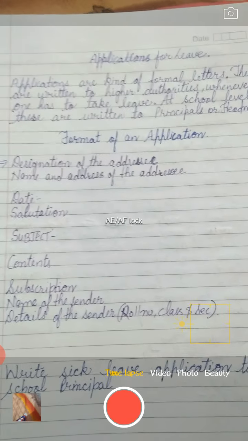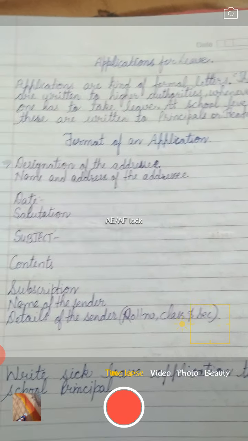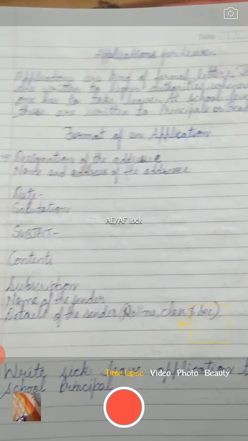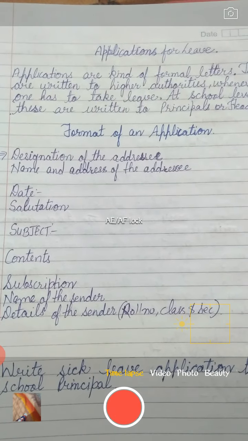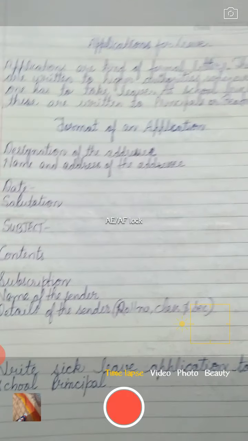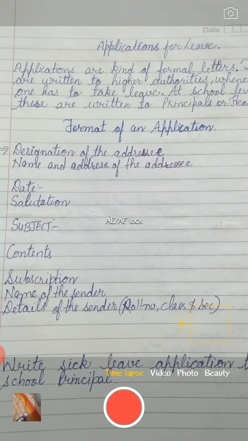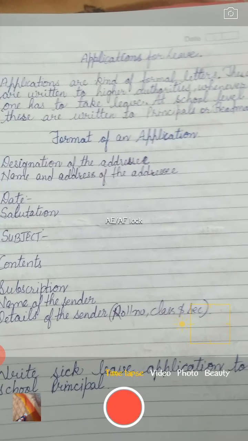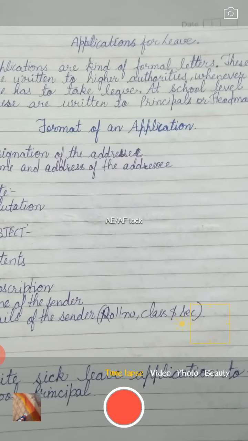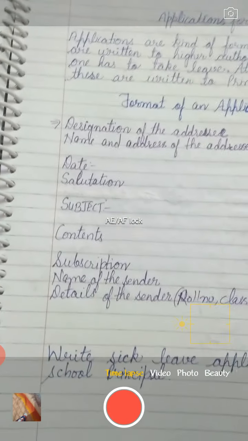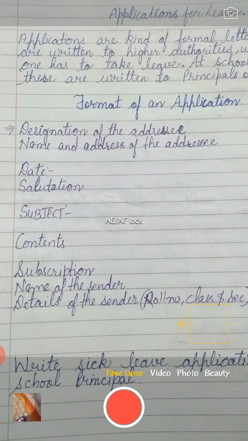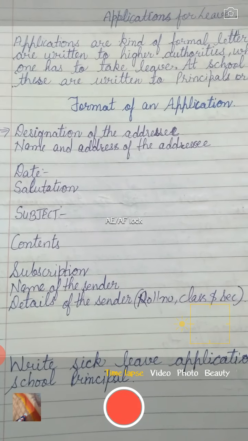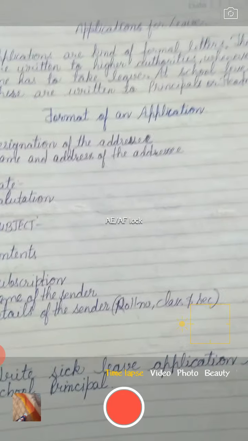That means the school address must be there, then date, and then salutation. In salutation, I told you that you have to write respected sir. Then you have to write the subject for which you are taking the leave. So you can say application for sick leave, application for urgent work leave, application for half day leave, or application for marriage leave. Then you have to write the content. The reason, here you have to write why you want to have the leave. Then you have to give the subscription. Then you have to write your name, the details of yourself.